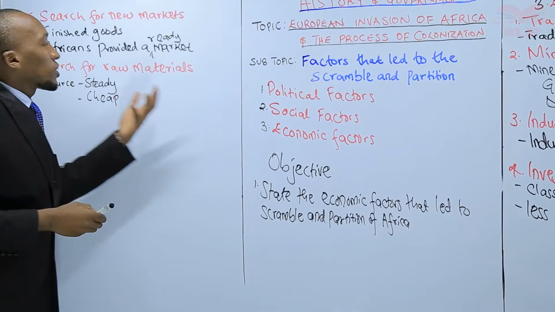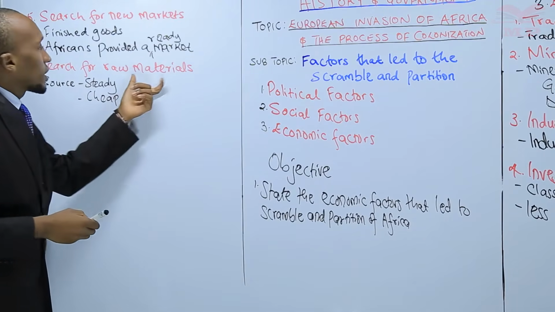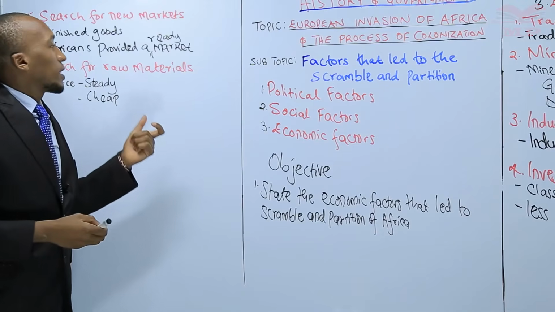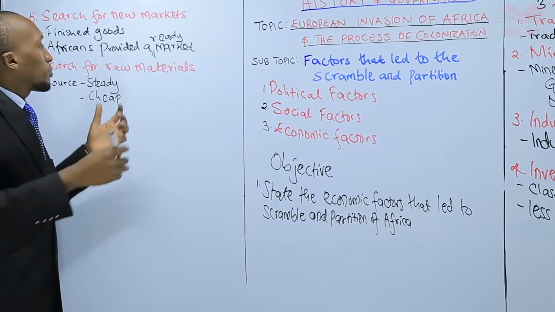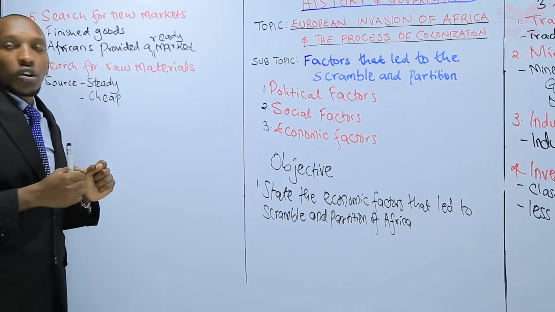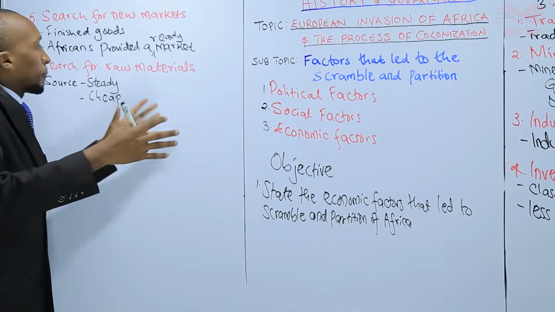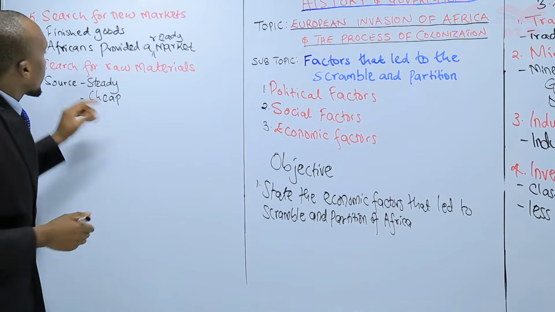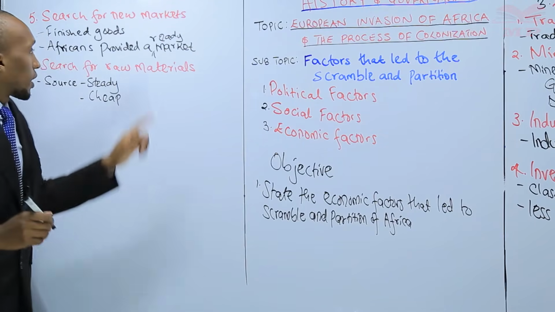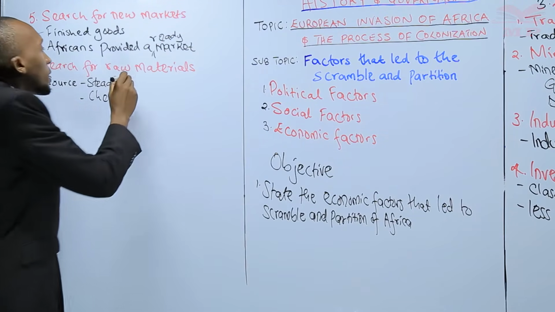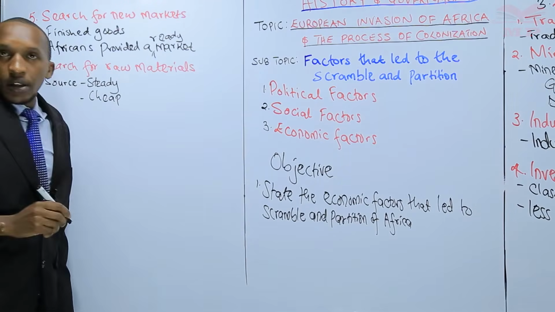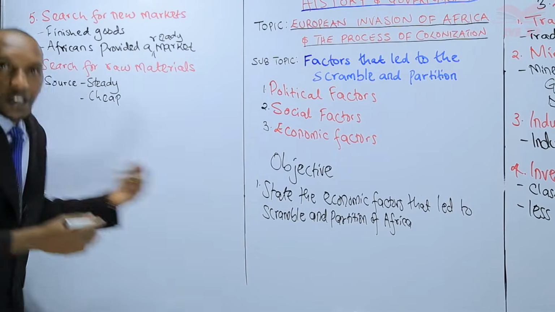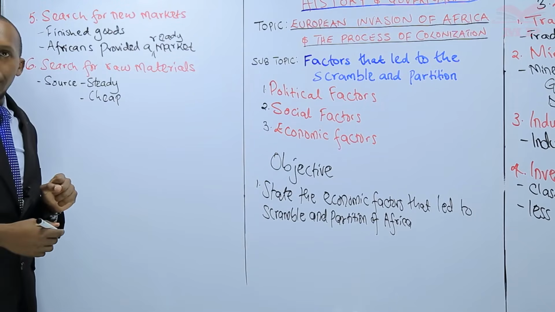So it was cheap to acquire raw materials in Africa than it was to acquire in the European continent. So the European powers rushed or scrambled to come and get a portion of Africa so that they could get a steady supply of the raw materials, and these raw materials they would acquire cheaply. That means they would make more profit when they come to sell.